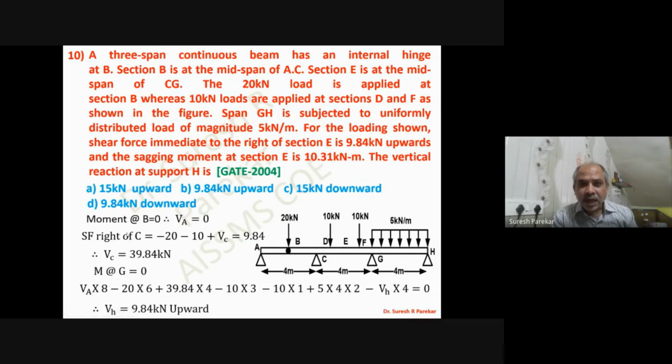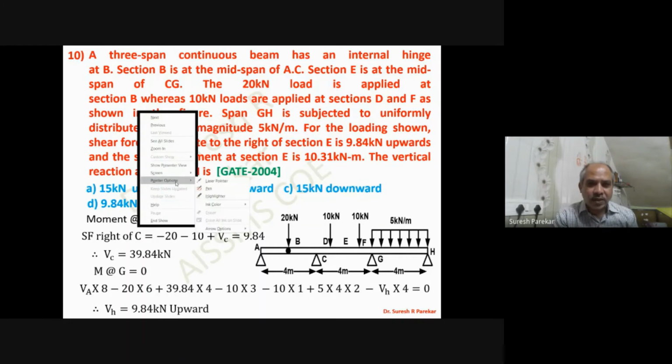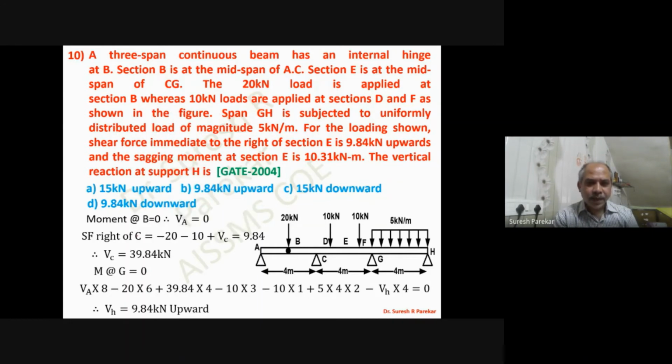Sorry, this is right of section E. So shear force right of E is minus 20 downward, minus 10 downward, plus VC, and the value is given as 9.84 kilonewton upward, from which I will get VC as 39.84. And once I know VC, then I can take moment about G. So by taking moment about G, I will get the value of VH, and that will be 9.84 kilonewton upward. This term we have 0 because we have VH 0 already. So VH we have 9.84 kilonewton upward, and option is B.